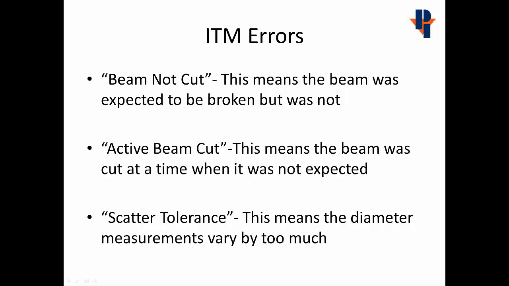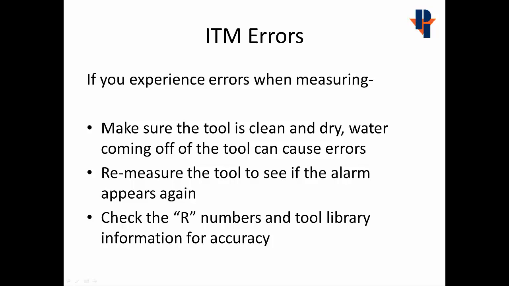There are 3 possible ITM errors: a beam not cut, an active beam cut, or a scatter tolerance. If you experience errors when measuring, make sure that the tool is clean and dry. Water coming off the tool can cause errors. Remeasure the tool to see if the alarm appears again. Check the R numbers and the library information for accuracy.